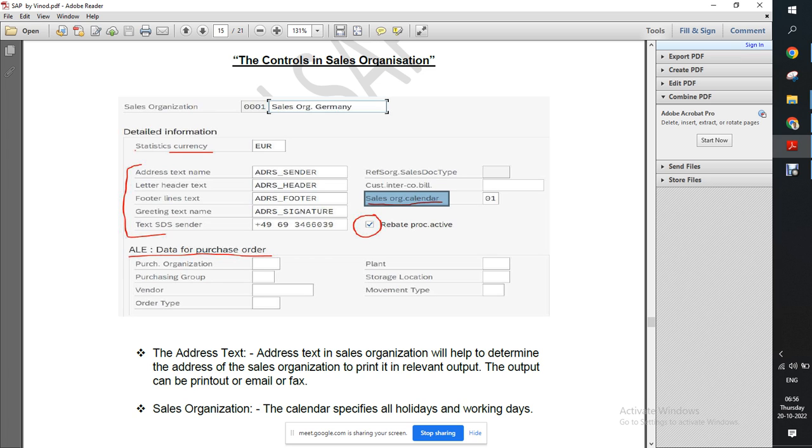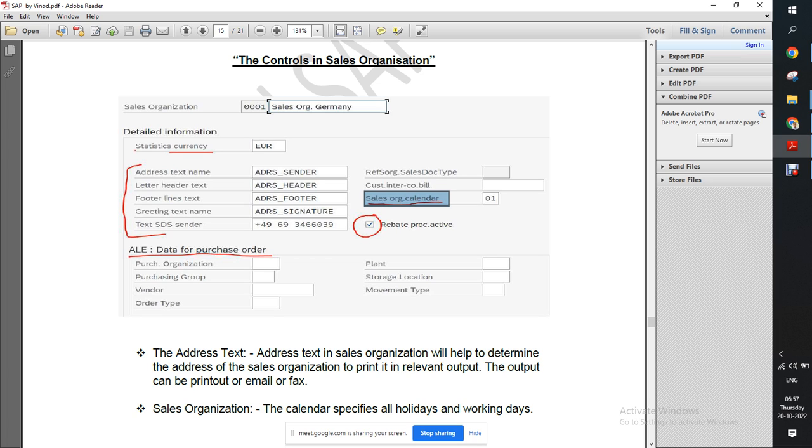How will any company remember all these terms and conditions for each and every customer? We cannot do it, correct? Or suppose a salesperson knows this, but he has not communicated it to the company. It may be possible. Then what will happen? The company will send the goods, the customer will return the material, so there is a loss for the company. How can we maintain all these things? We can maintain them with the customer calendar. So we have two types of calendar: factory calendar and customer calendar.